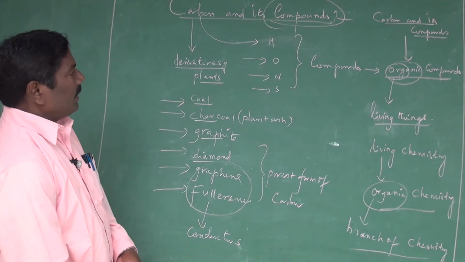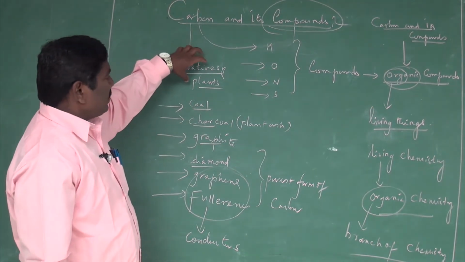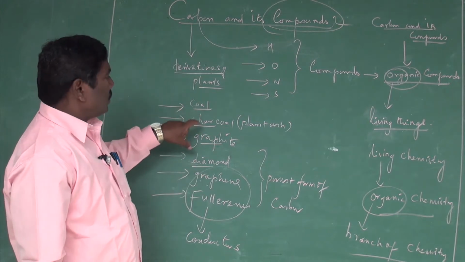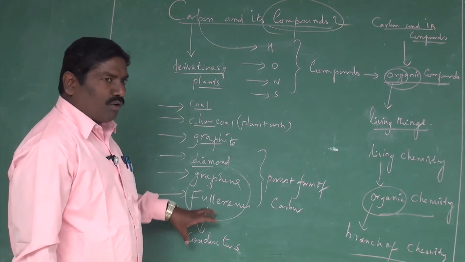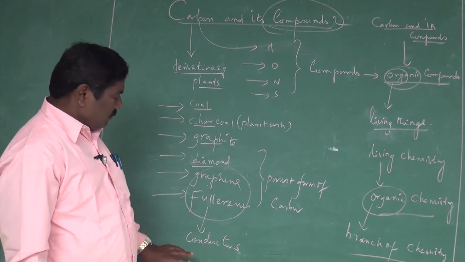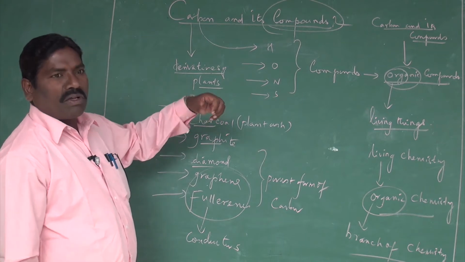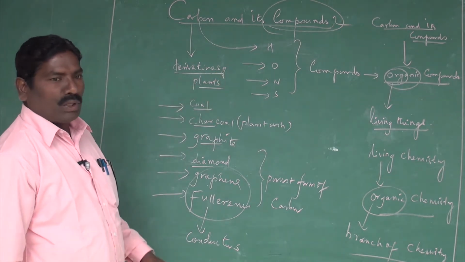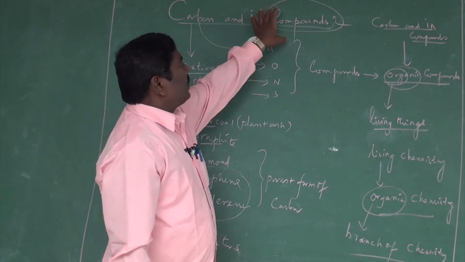Now we are going to see the fundamentals. Carbon is the purest form of carbon: coal, charcoal, graphite, diamond, graphene, fullerene. These are used in the manufacturing of superconductors. The coal and charcoals are very important in these industries. Now, what are compounds? Carbon and its compounds.